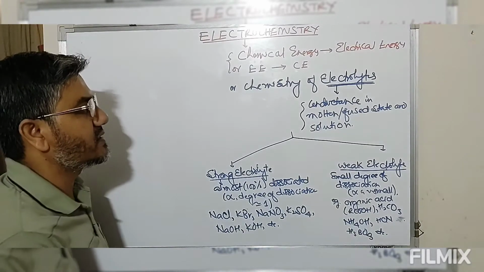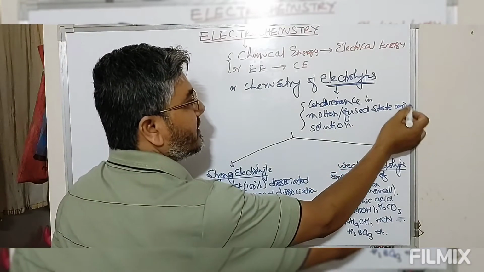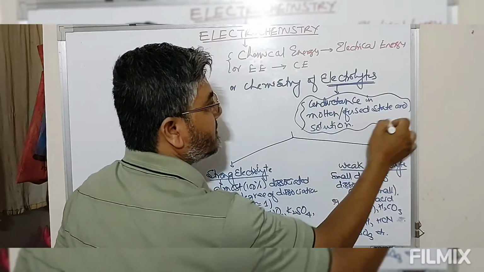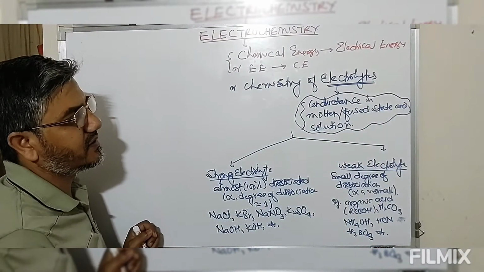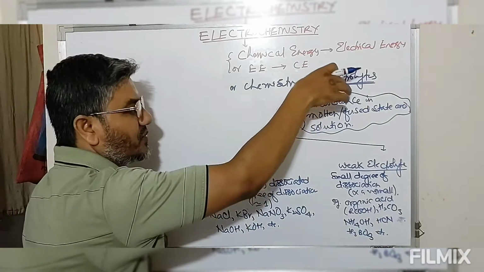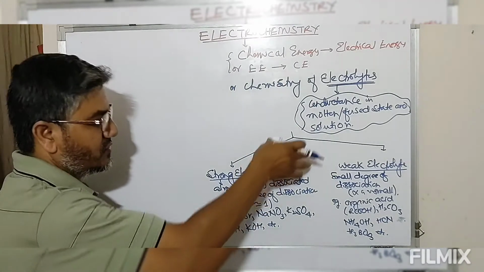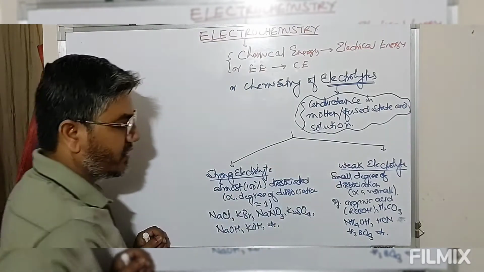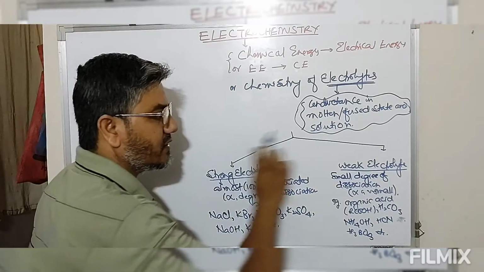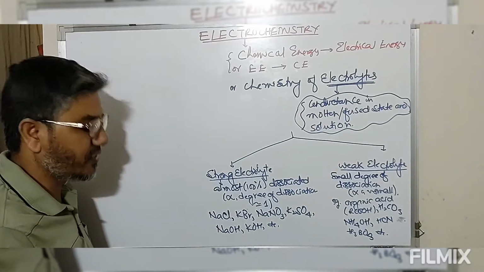Now look at this. Again I am repeating, electrolytes are defined as species which show conductance in molten state and in solution. This is of two types, strong and weak electrolyte: almost 100% dissociated, and less than 100% dissociated.